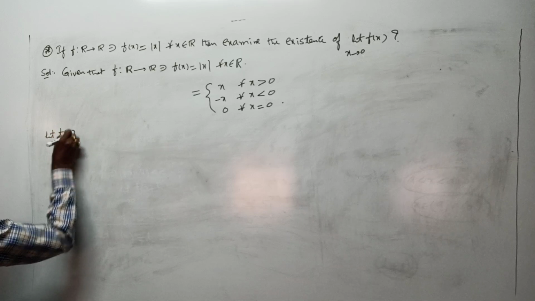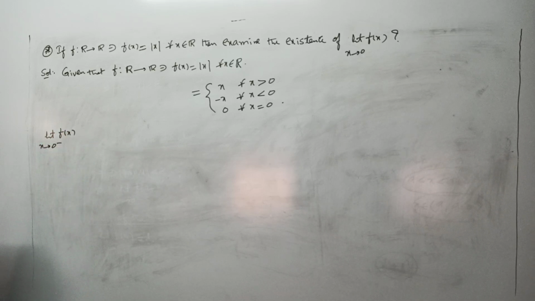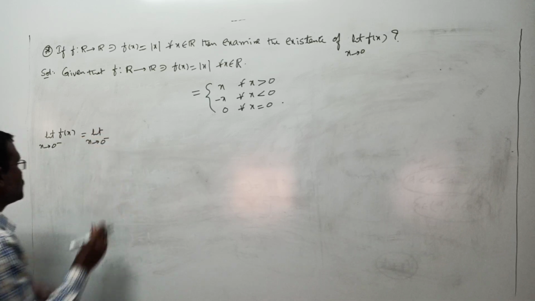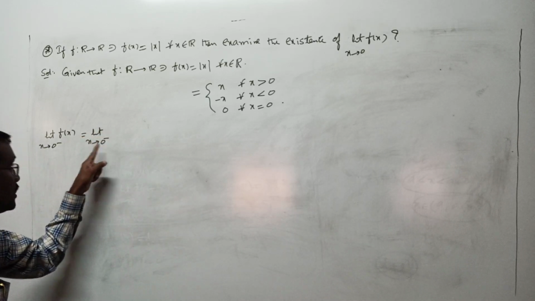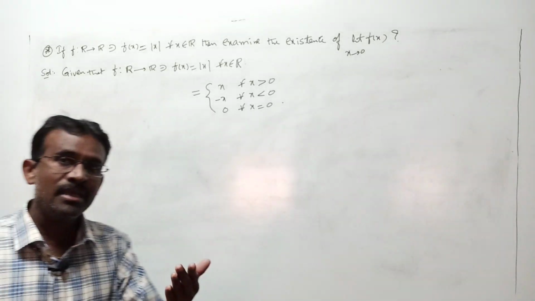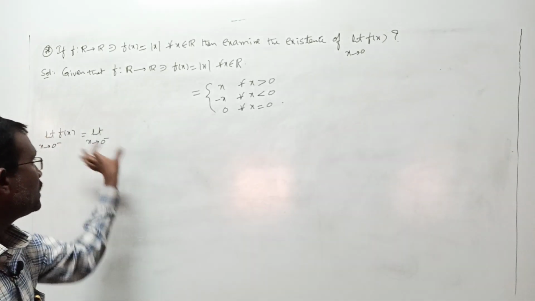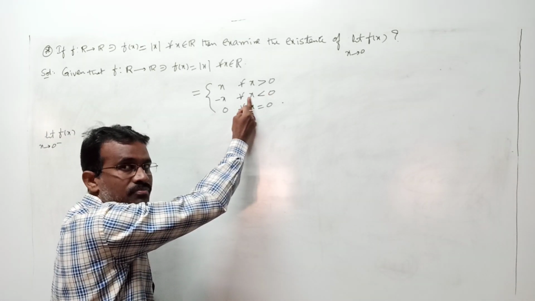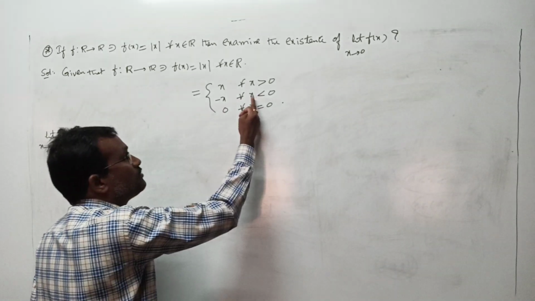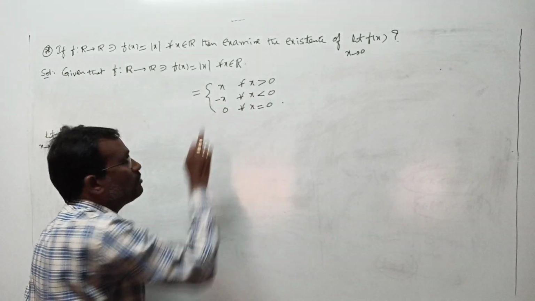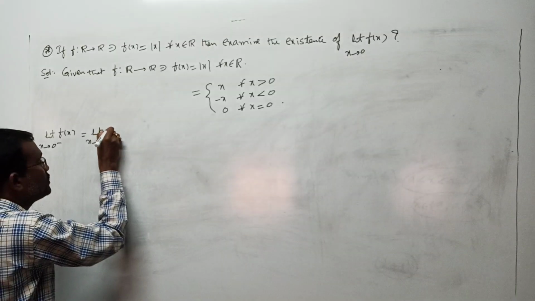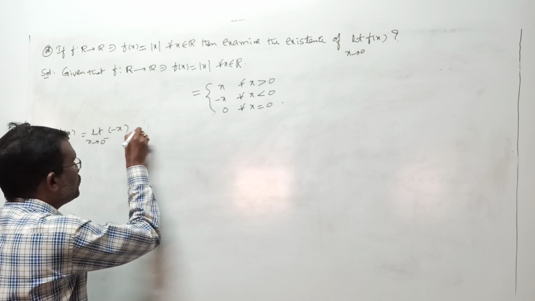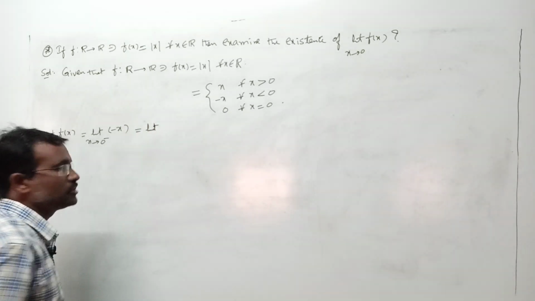Find limit f of x as x tends to 0 minus. This is the limit as x tends to 0 minus. Already in the definition I told, x tends to 0 minus means what? Whenever x is immediately before 0, what is f of x, go through. Immediately before 0 means x less than 0. X tends to 0 minus means whenever x is less than 0, what is the function here? Minus x. Now here replace f of x with what? Minus x, right?